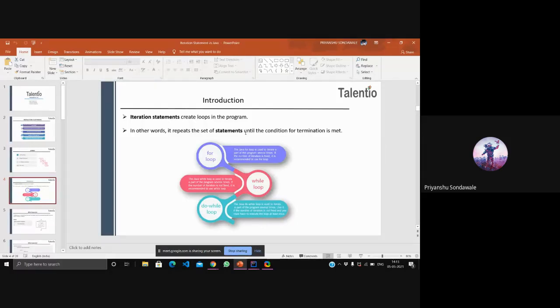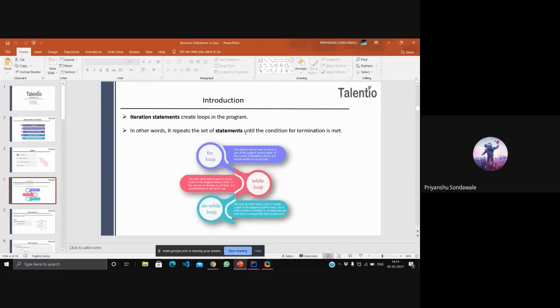Getting my point? So iteration statements are nothing but a block of statements where, with the help of one particular statement, we repeat that block of code again and again till the end is reached.